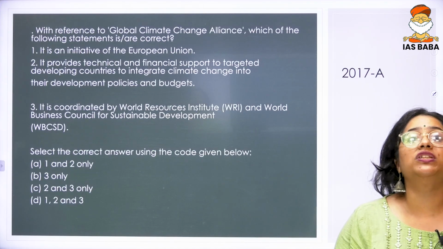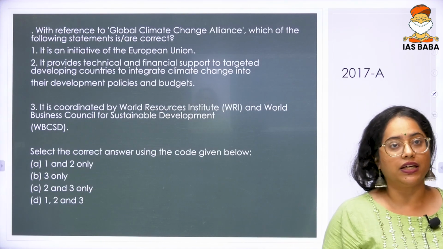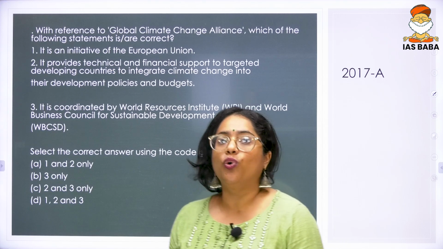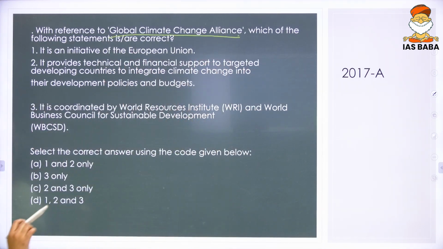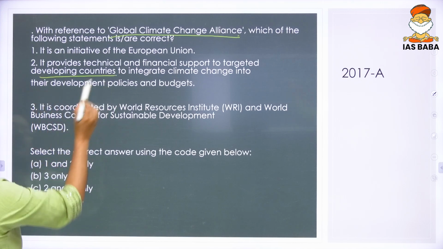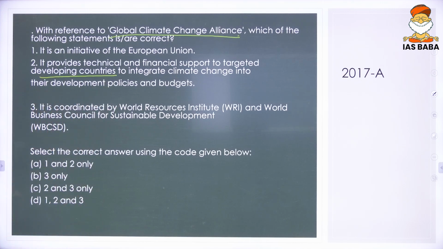Next, we have a 2017 question which reads as, with reference to Global Climate Change Alliance, which of the following is correct? It is an initiative of your European Union. It provides technical and financial support to targeted developing countries to integrate climate change into their development policies and budgets.